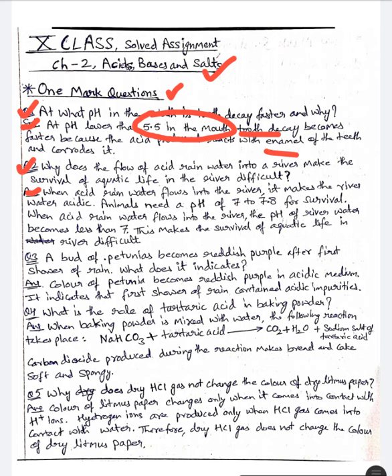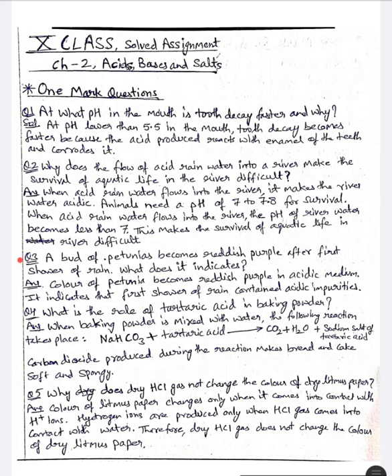This makes the survival of aquatic life in the river difficult because animals need a pH value of 7 to 7.8 for their survival. Therefore, it makes the survival of aquatic life in the river difficult.